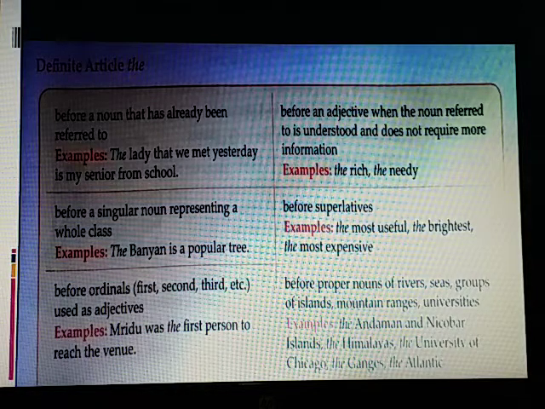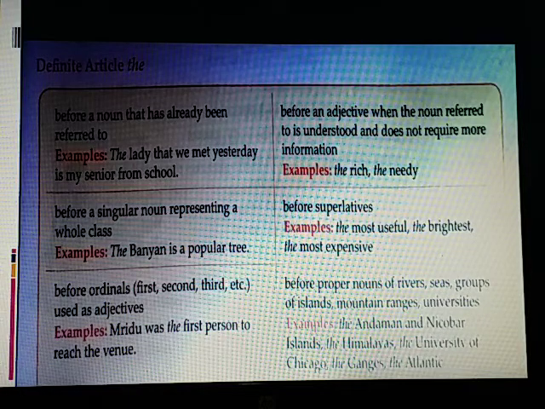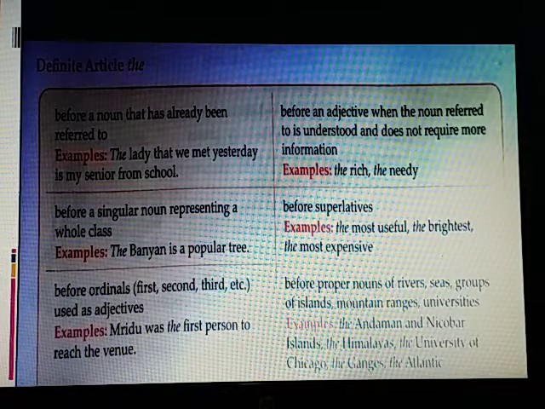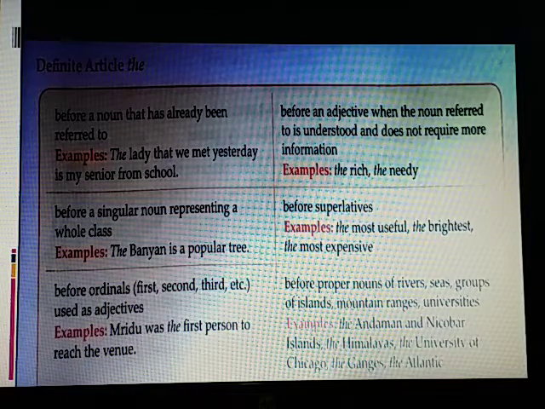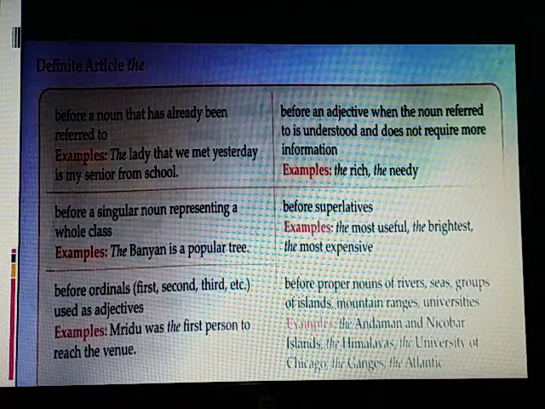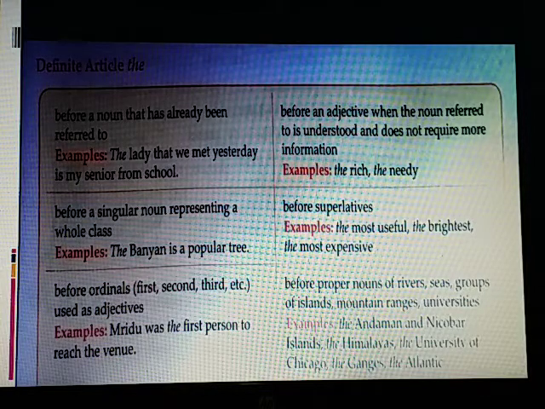Before the names of public buildings, institutions, associations, and monuments. For example, the Taj Mahal, the Jama Masjid, the University of London, the Parliament House. Before the names of newspapers and magazines: the Times of India, the Indian Times, the Hindustan.